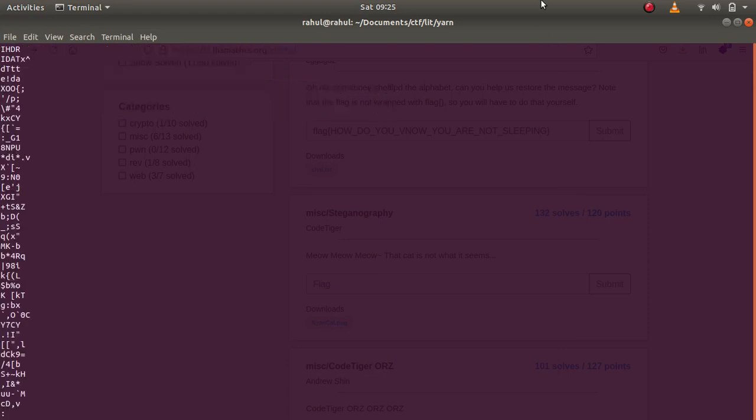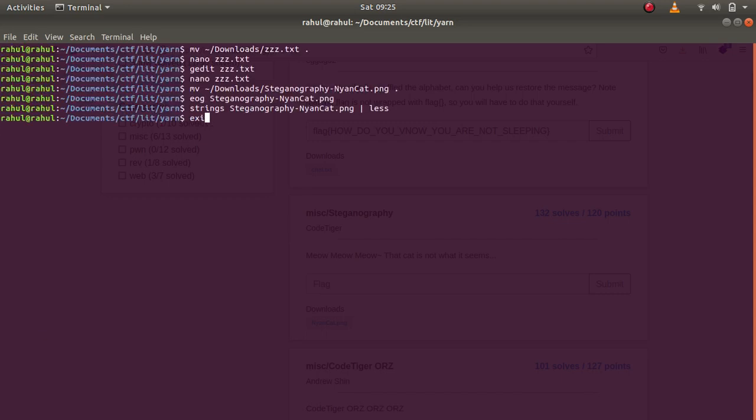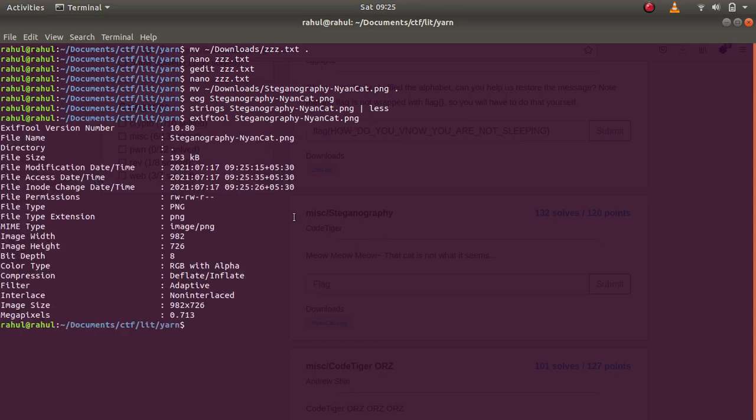Most of the time, even if it is hidden in the comments, you will be able to find it, but as you can see, we get nothing. Let us look for the end header. Nothing much, so let's try exiftool. But if you can find it using strings, you can skip this part.